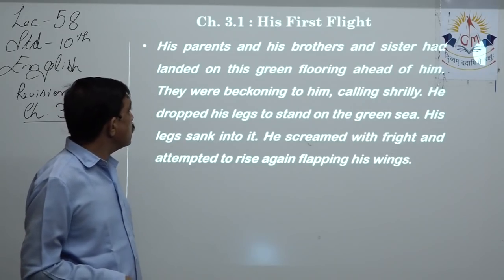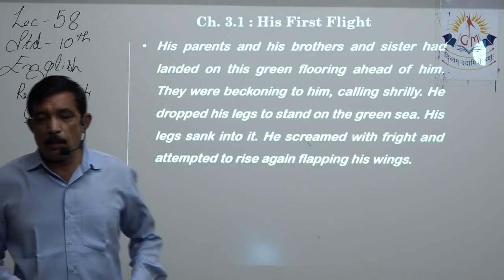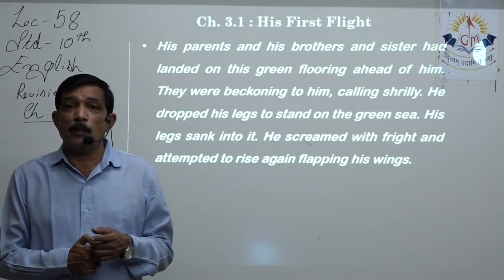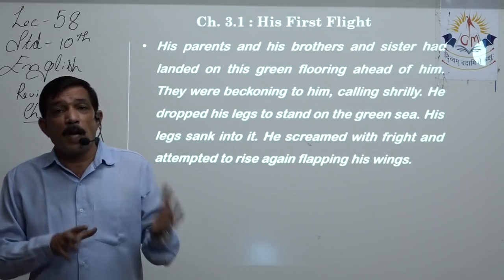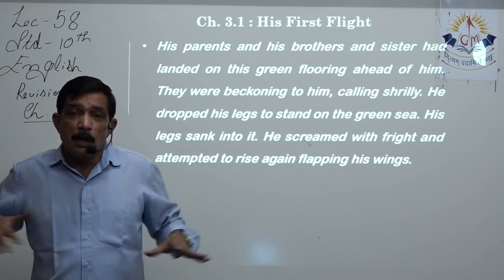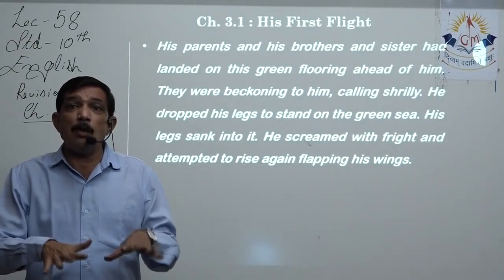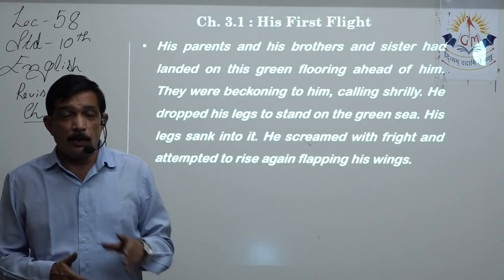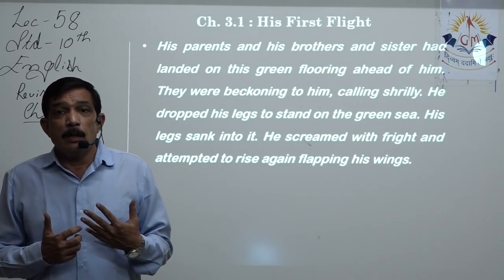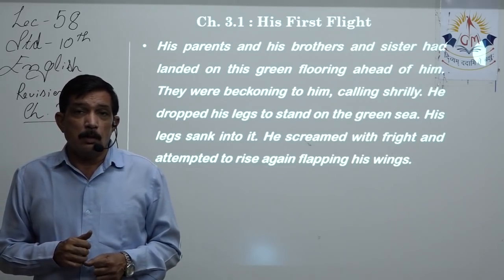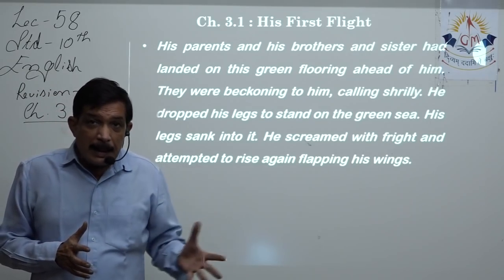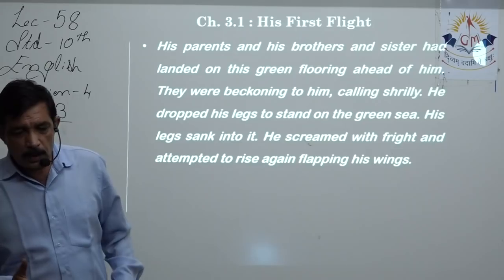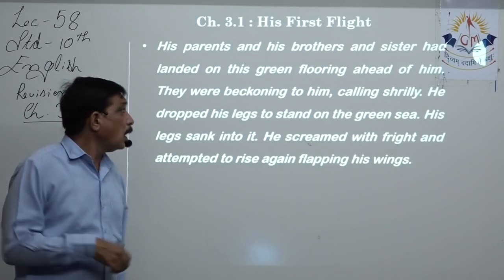His parents and his brothers and sisters landed on the green flooring ahead of him. So now another thing has to be taught: to float on the water. So the parents and the rest of the siblings, they are flying with him, but now they have settled on the surface of the sea. And that is what he has to learn, because for the first time he is going to float on the water. So seeing them, he also does the same thing, but with a little bit of difference. They were beckoning to him, calling him shrilly.